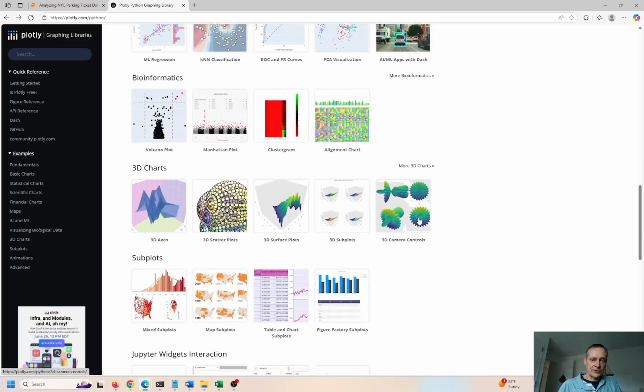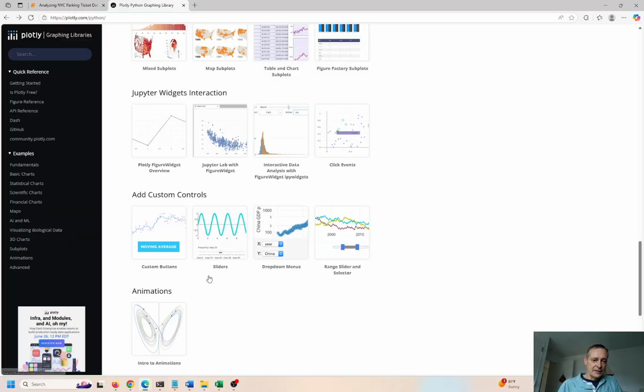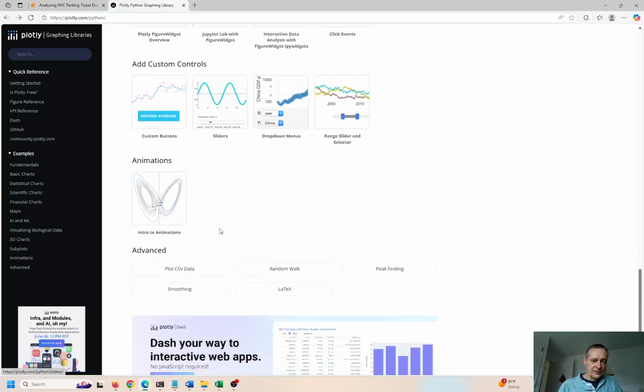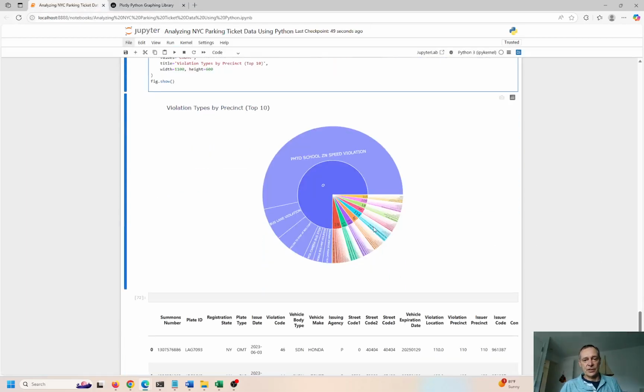3D charts, alignments charts, clustering, subplots, animated charts, and just all kinds of things. So I'm a big fan of this Plotly library. This is called the Sunburst chart, and I like this a lot because you can zoom in here and see where most of the violations come from. Most of them are primarily photo school zone speeding violations.